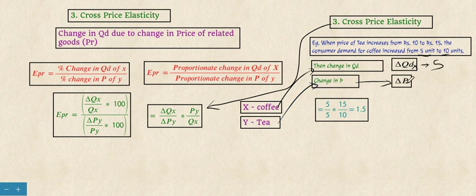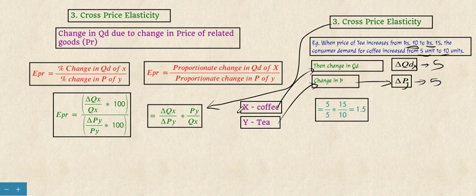When the price of tea changes from 10 to 15, that is positive, plus 5 rupees. So this is positive and this is also positive.